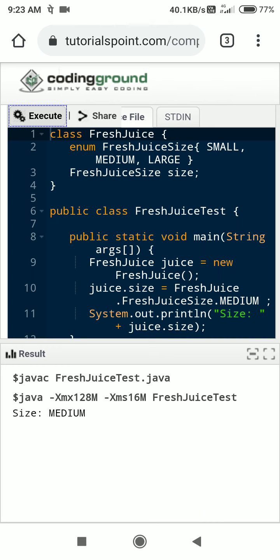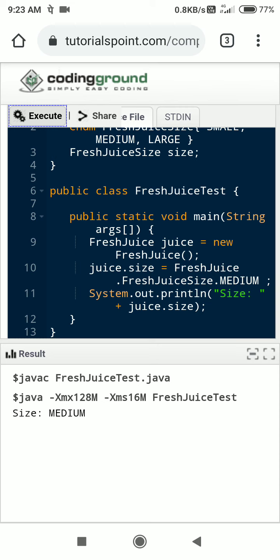Yeah, what we have done in this class, FreshJuiceTest. We have created an object of that FreshJuice enumerator. We are printing the size plus juice size, and we have selected medium. Okay, that's it.